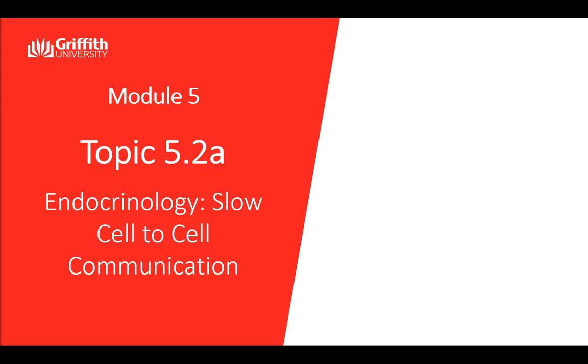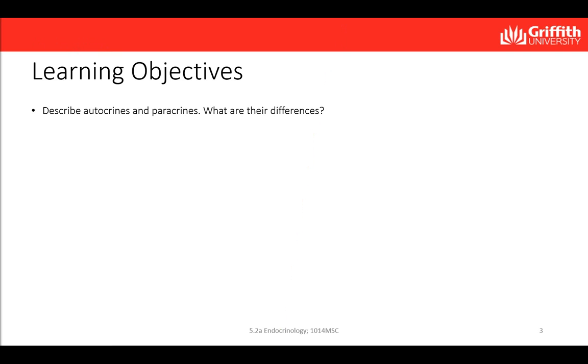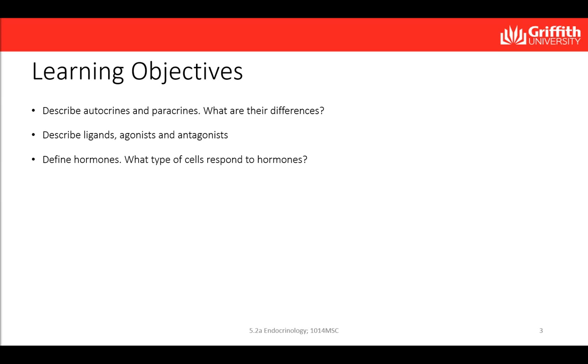During the course of this video, you can open your workbooks to Module 5 and try and answer as many questions as you can from Topic 5.2. The learning objectives for this topic are to describe autocrines and paracrines and their differences, to describe ligands, agonists, and antagonists, to define hormones and the types of cells that respond to hormones, to distinguish between amino acid and steroid